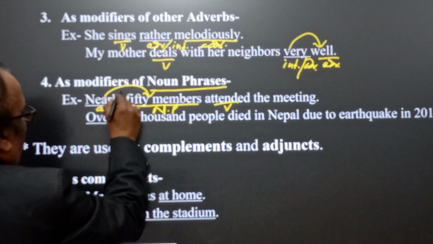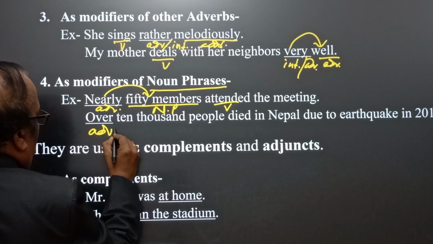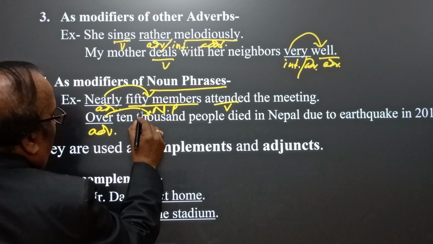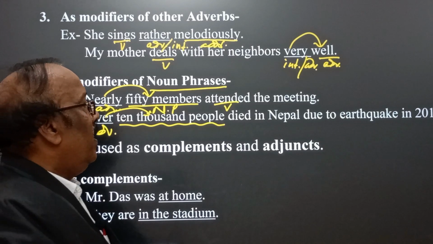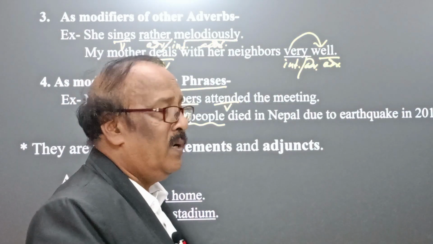So therefore here we find again, over, adverb. Over 10,000 people died in Nepal due to the earthquake in 2015.